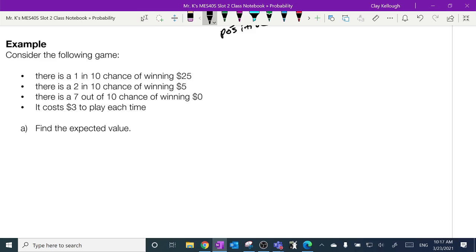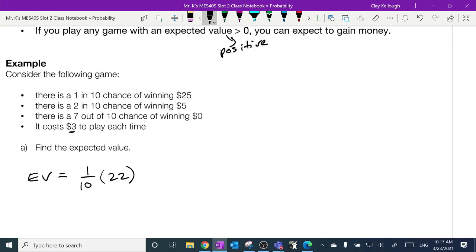Well, let's try it. Expected value is, okay, so what's the formula again? Look back. Probability of winning times what you win. Now careful, $25 is what you win, but remember it cost you 3 to play. Does everybody get where I got the 22 from? Even if I win the big prize, I paid $3. I'm only up $22. Does that make sense to everybody? Now remember what I said way back here?